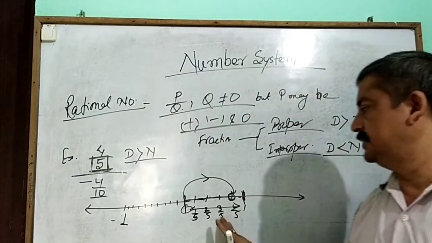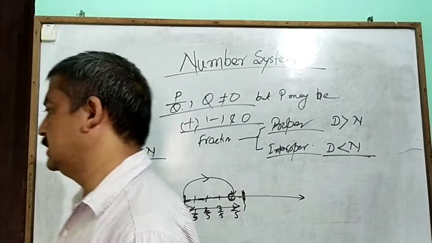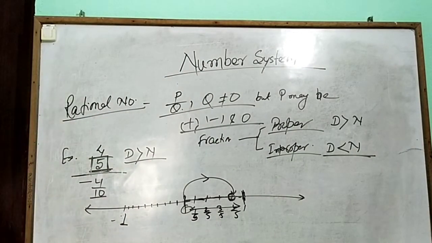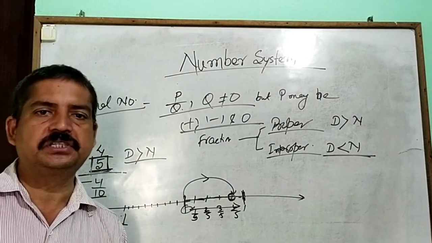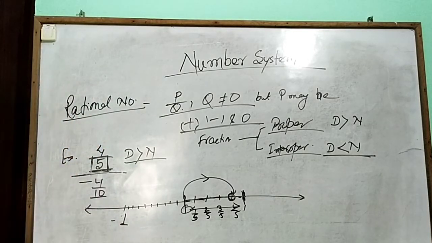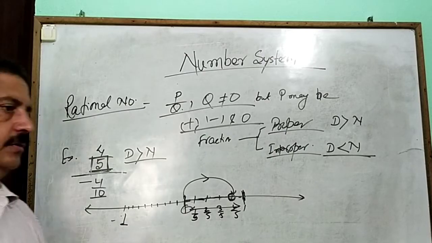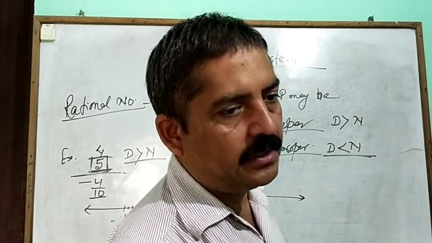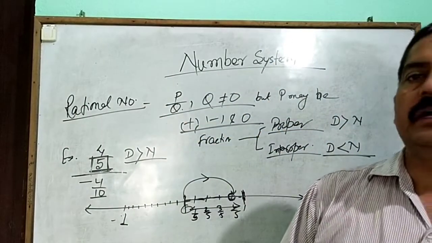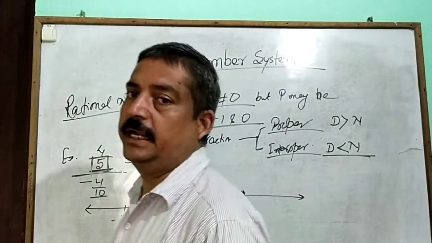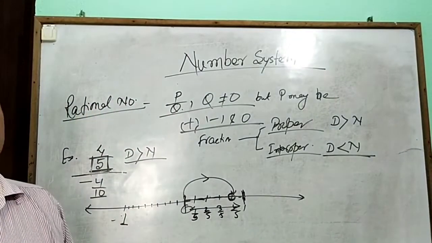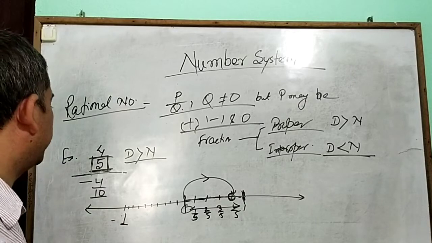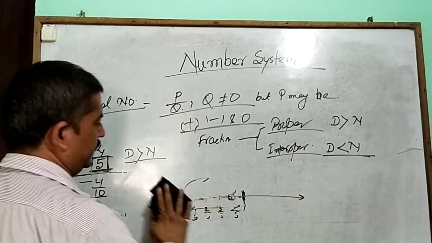All the divisions have equal distance in any scale, either with centimeter, meter, or the small scale in a geometry box. If one side is written in centimeter and the other side in inch, both sides still have divisions at equal intervals. So we put equal intervals on both sides.